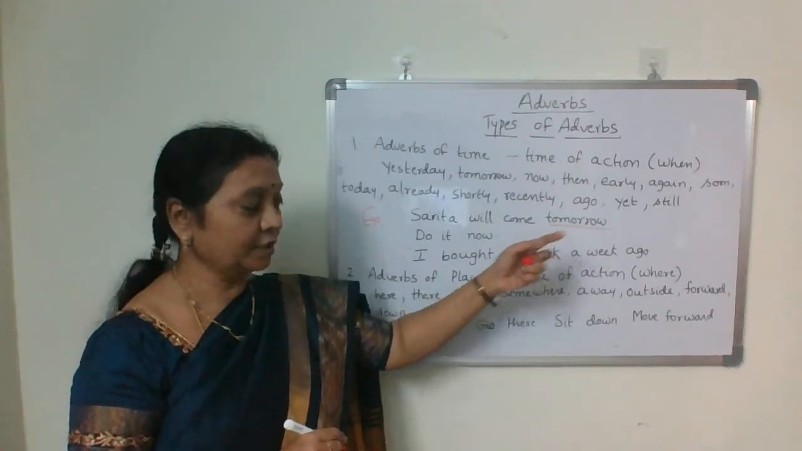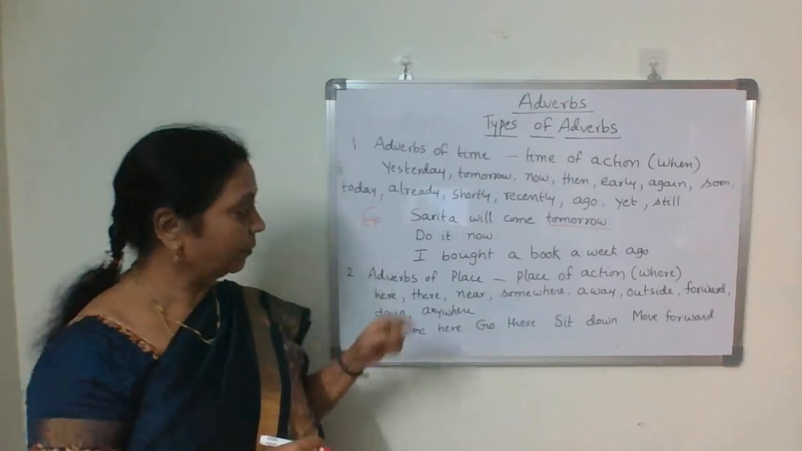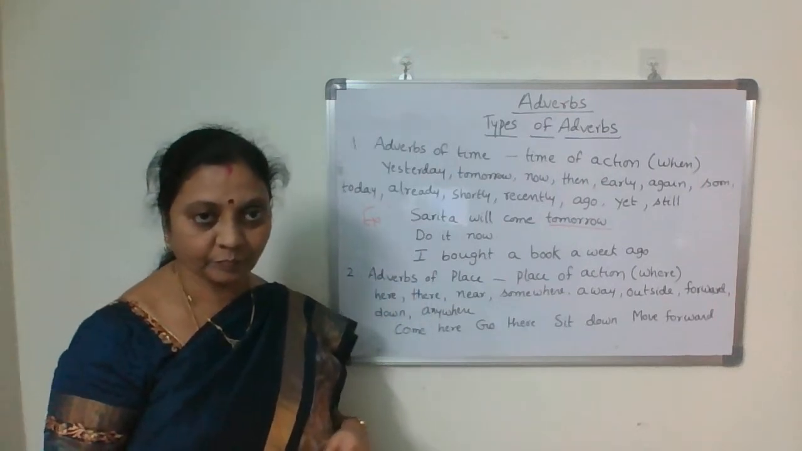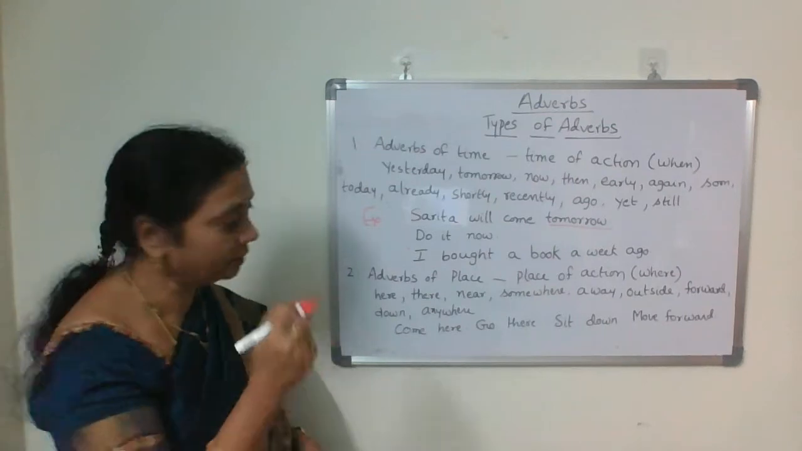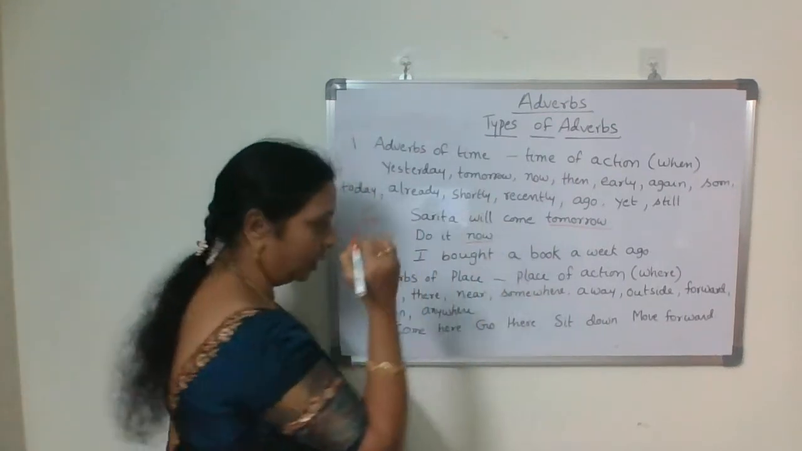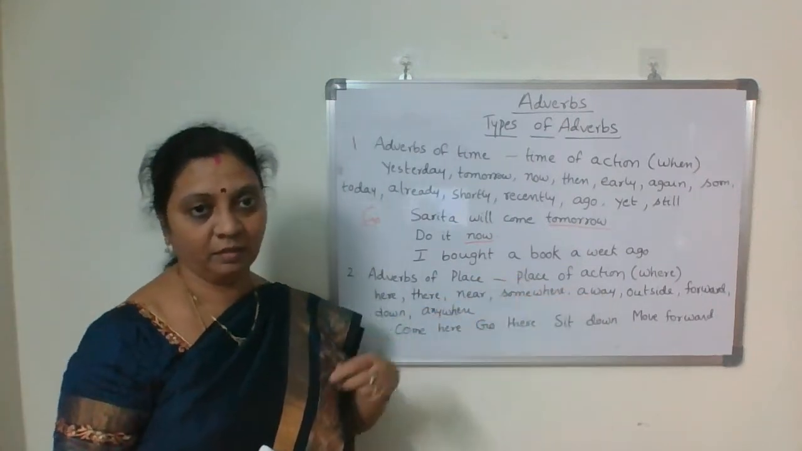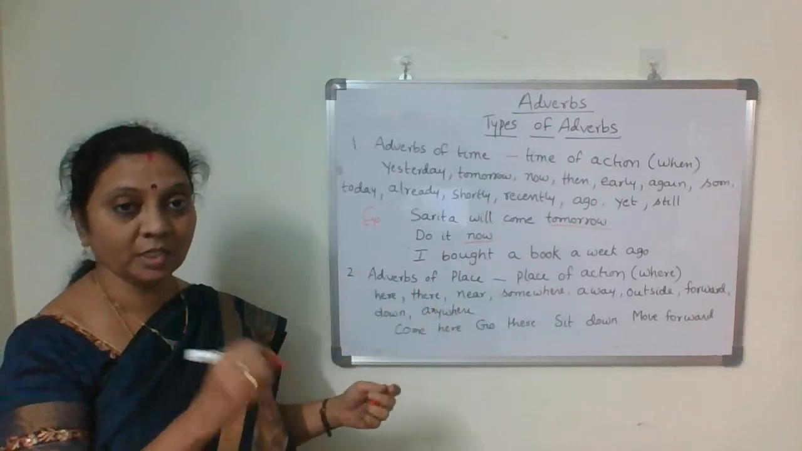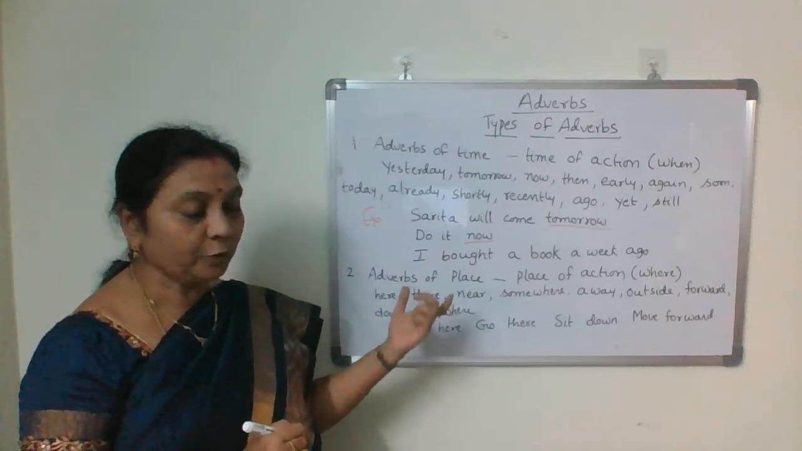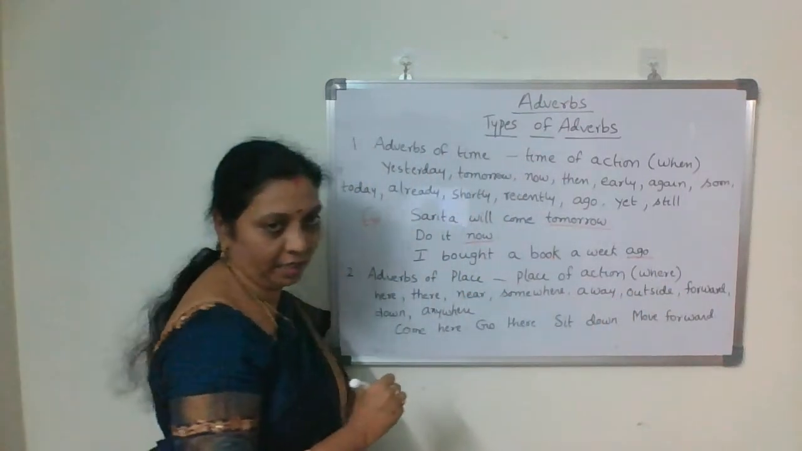When will she come? She'll come tomorrow. So tomorrow is an adverb. Do it now. When do you do it? Do it now. When? If you put a question, now. I bought a book a week ago. When did you buy this book? I bought this book a week ago. When did you buy this book? A week ago. Ago again, adverb.